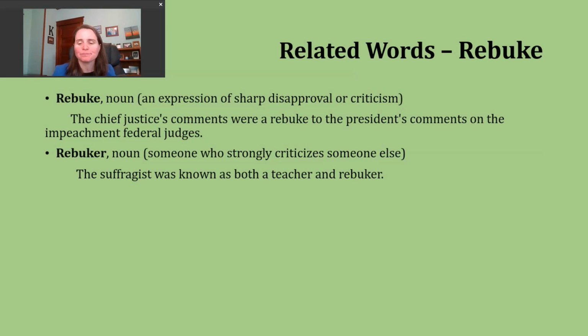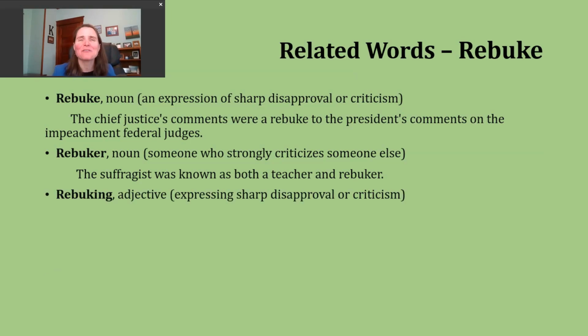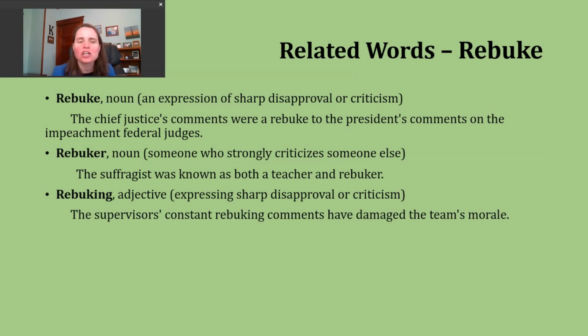Another word you might encounter is the adjective rebuking. So it's going to look like our progressive form of the verb, same spelling, same pronunciation, but when we use this word as an adjective, we're describing something that is expressing sharp disapproval or criticism. An example of this: the supervisor's constant rebuking comments have damaged the team's morale. Right? So people always feel down, like, we're always being criticized. Nothing we do is good enough.